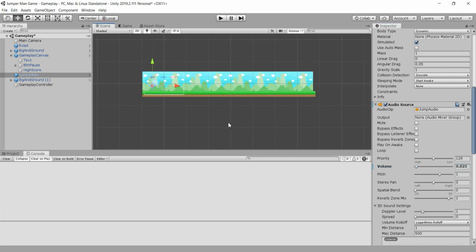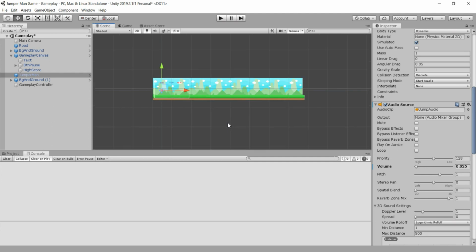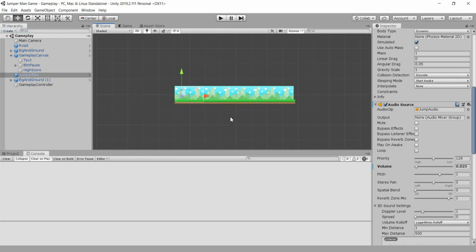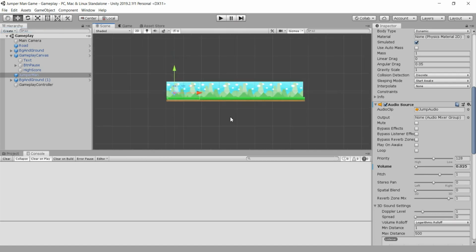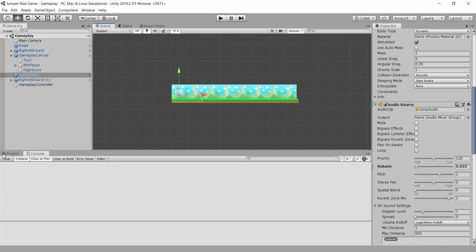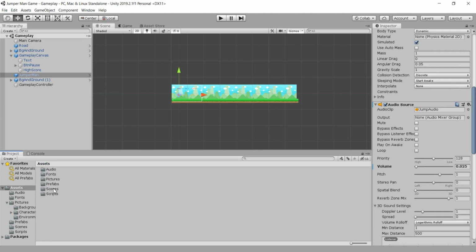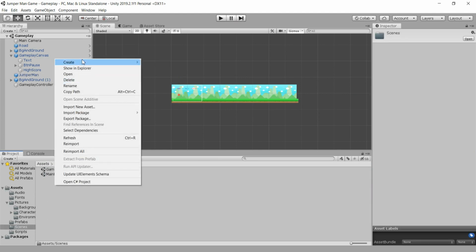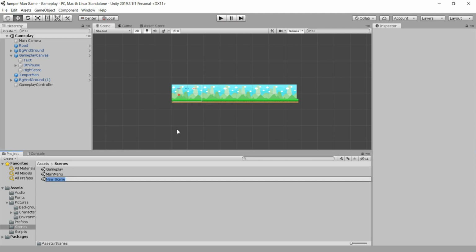Now the last mission and task in this game is to create a quiz scene. This scene is good so far and everything works, but I'm not sure that the collision between our obstacle and our player was correct, but we will fix that later. When I go in the project, in the scenes, we are going to create a new scene, which is going to be the quiz scene.